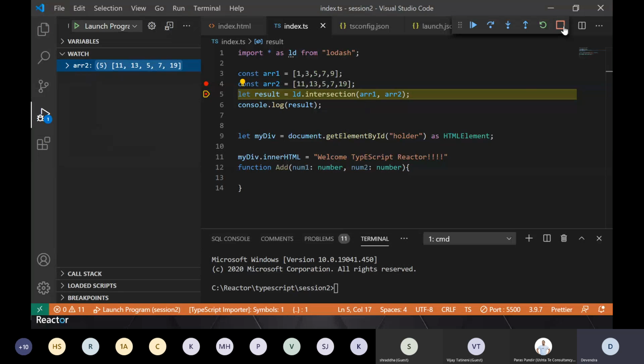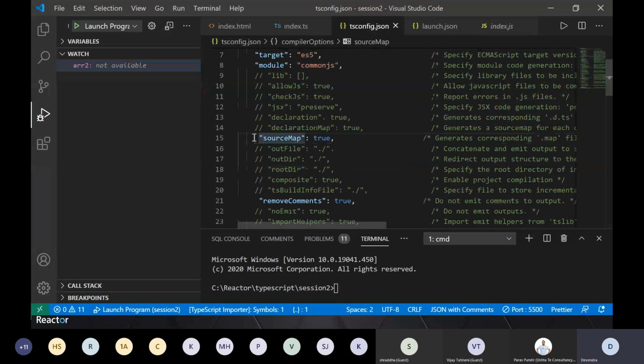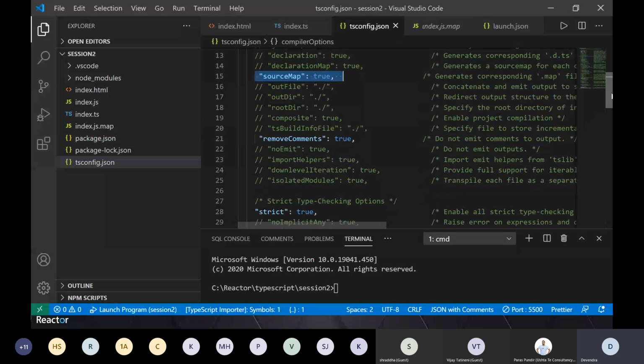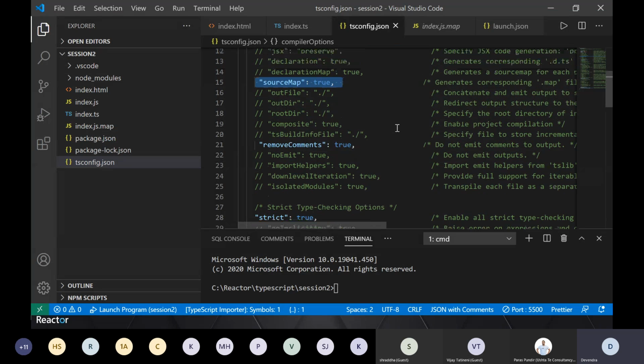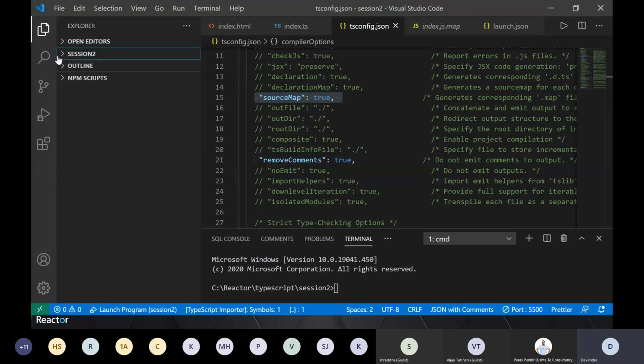So the most important thing is, I'll stop this debugger, tsconfig source map should be generated. Without a source map, this debugging will not work. Once you generate a source map, your .map files will be generated, and you can see in source map how to exclude these files when you build for your production server. Those options are all here in tsconfig. So that's the second thing; you can explore it further, but this is what is required in debugging.